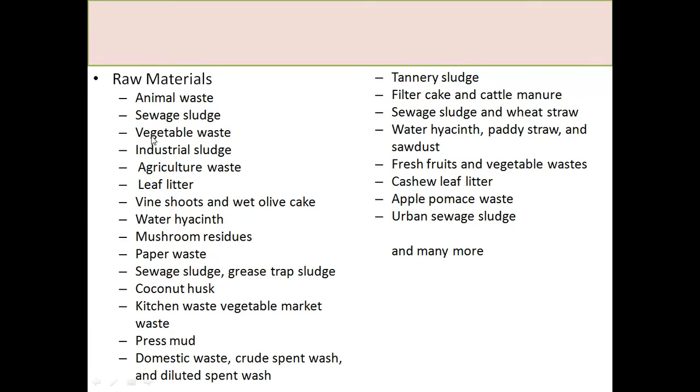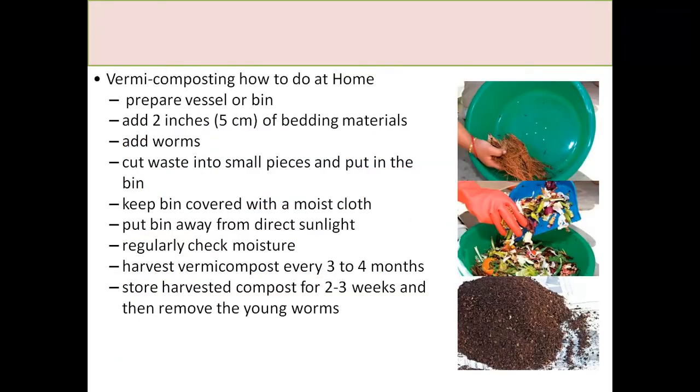These are the different waste materials used for the preparation of this compost by using earthworms: animal waste, sewage, vegetable waste, industrial sludge, agriculture waste, leaf litter, wine shoot, water hyacinth, mushroom residues, paper waste, sewage sludge, coconut husk, kitchen waste, press mud, domestic waste, and so on. These are the basic raw materials used for the preparation of vermicompost.